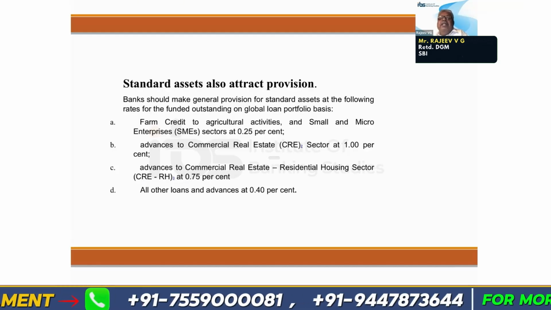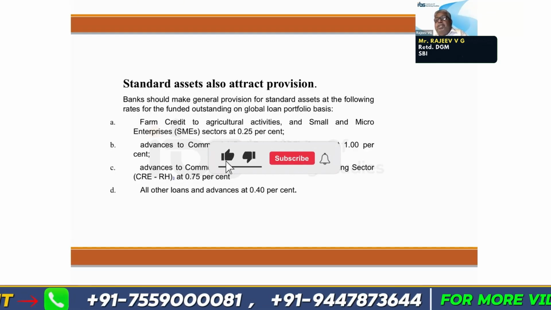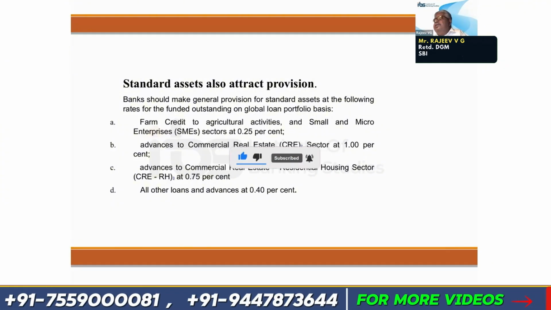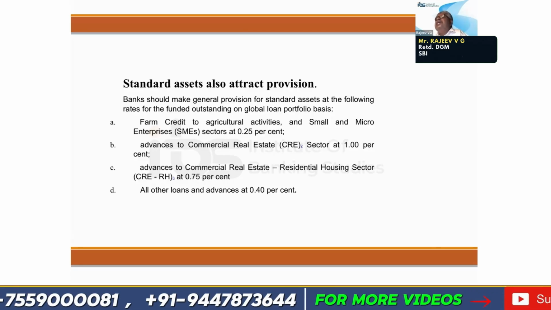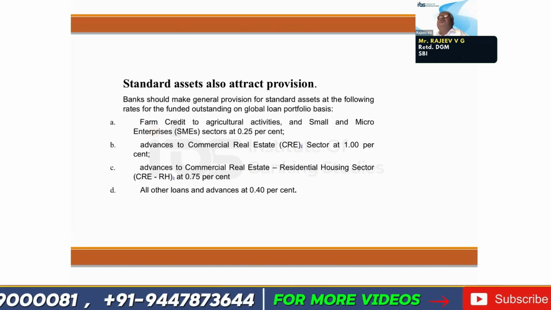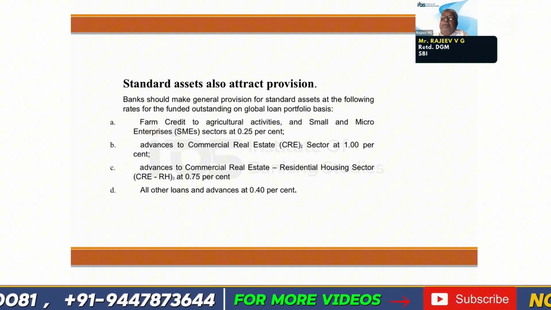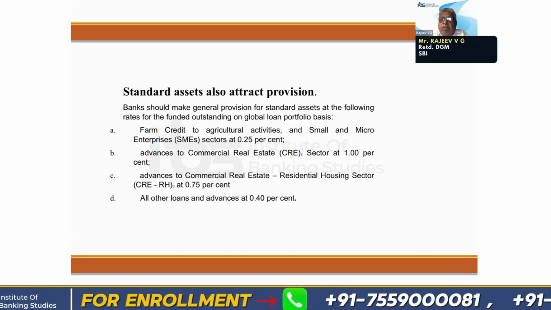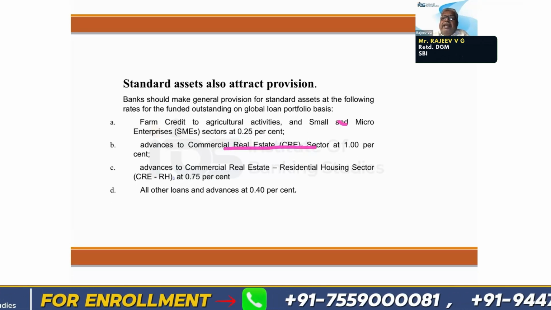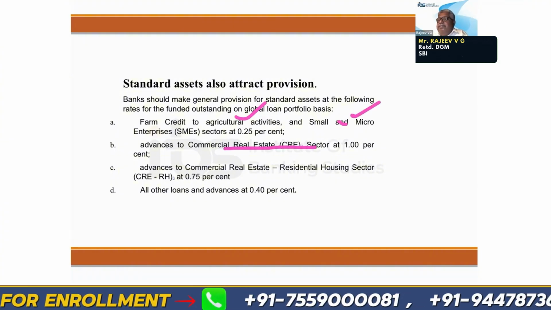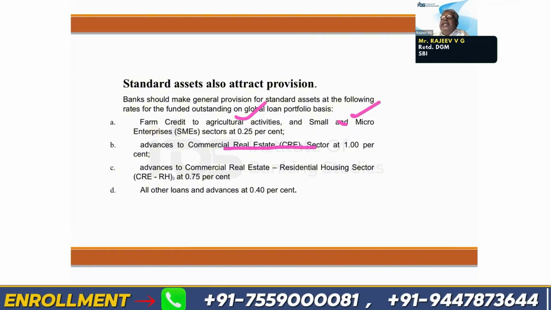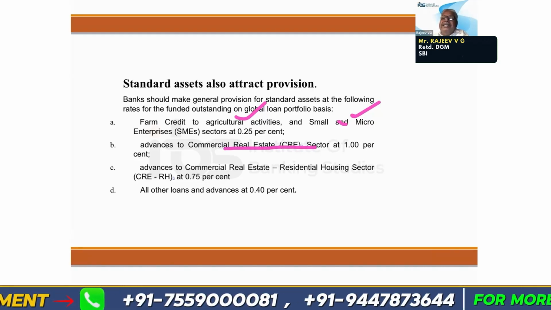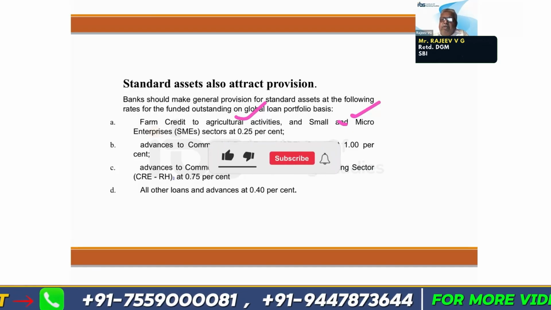And other advances, housing loans, other than this commercial real estate housing, residential is 0.75. Other housing loans, it will be attracting 0.4%, not 0.25. 0.25 is applicable for agriculture and small and micro enterprises. So generally for housing loans, etc., it is 0.40%. But in certain cases, there is some difference. We'll go to that.